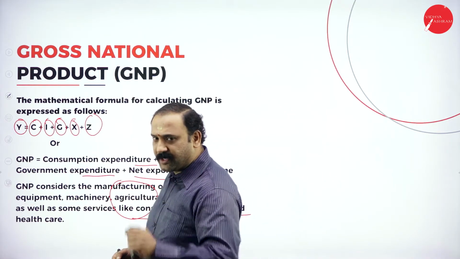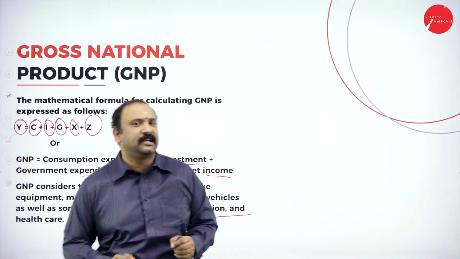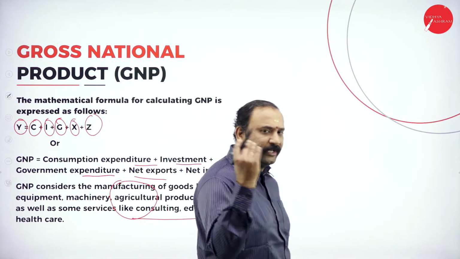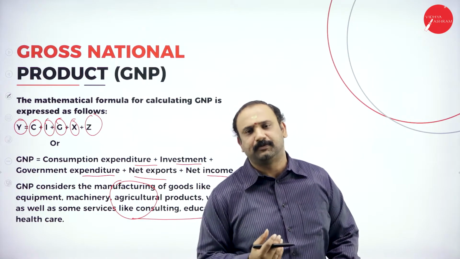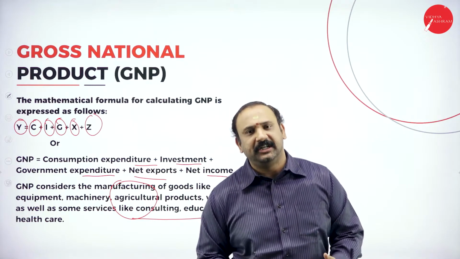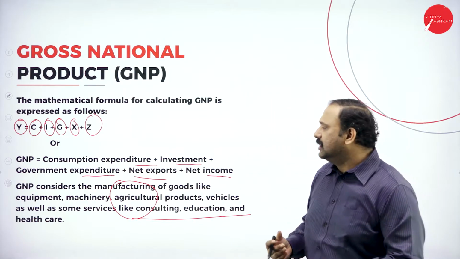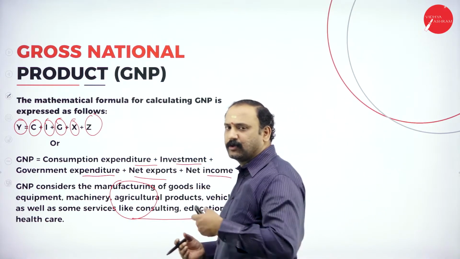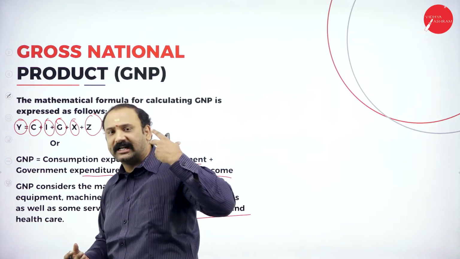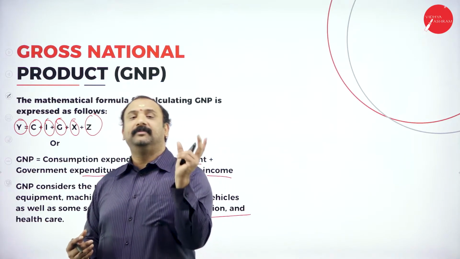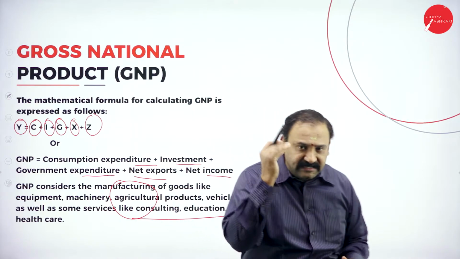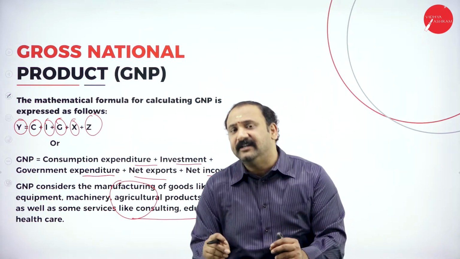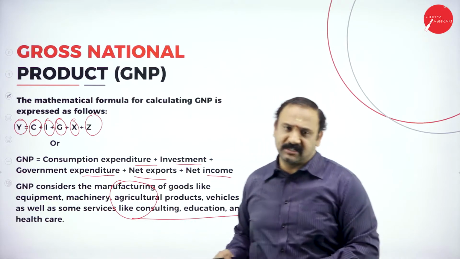What we typically try to do in a GNP factor is that we will also try to include the services factor, which contributes more than about 46% today in India's GDP or the growth factor altogether. So we are going to include that factor also because there's a lot of money that swings inside from the sectors of healthcare, consulting, and education. So even these factors will be added as a part of the gross national product.